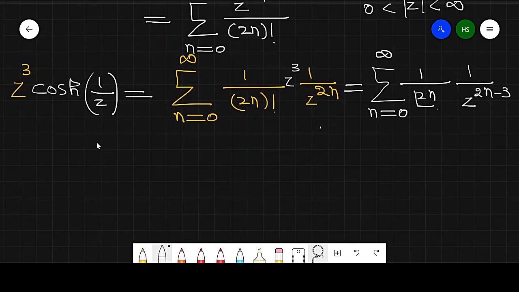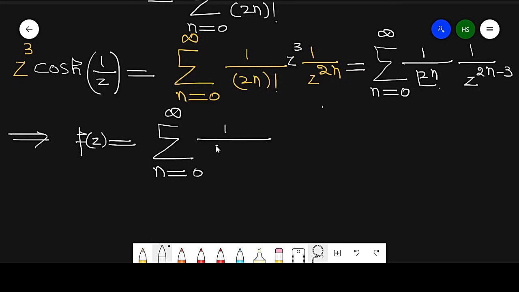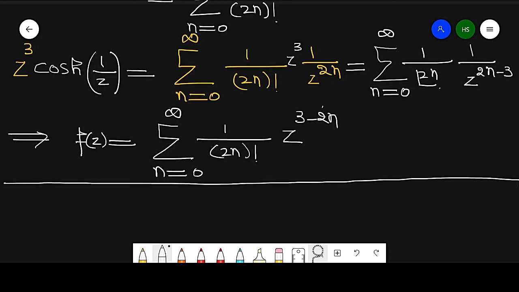It implies the function f of z can be written as the summation of n running from 0 to infinity of 1 by 2n factorial into z raised to power 3 minus 2n. So this is my first question on Taylor series.